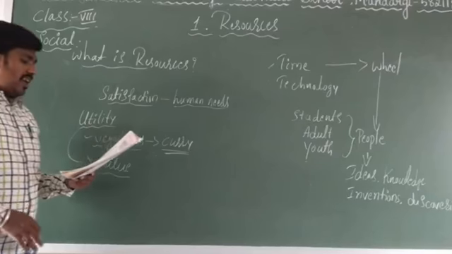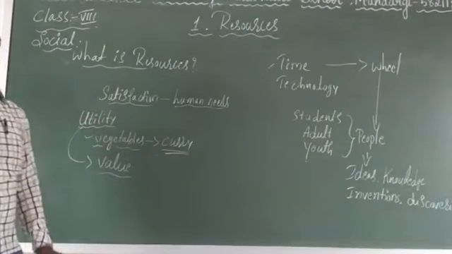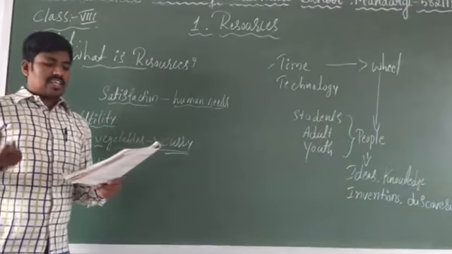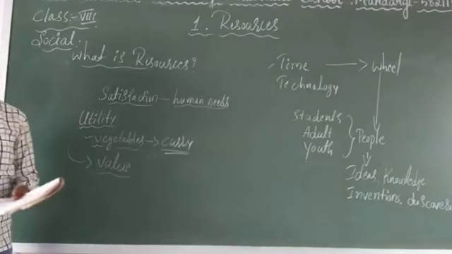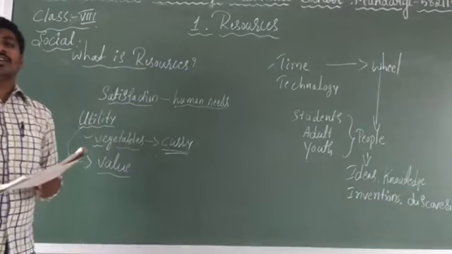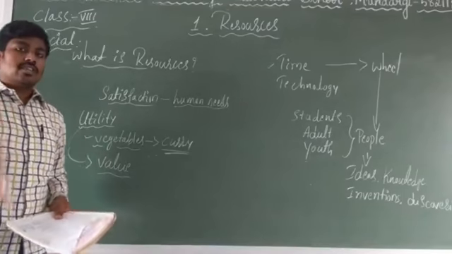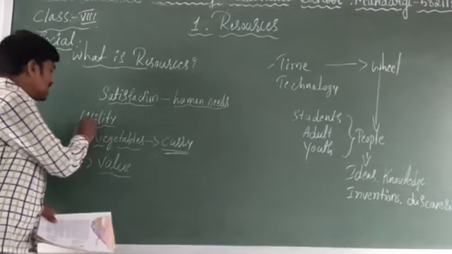These are called utilities, which make you satisfied. These are all called resources and utility.